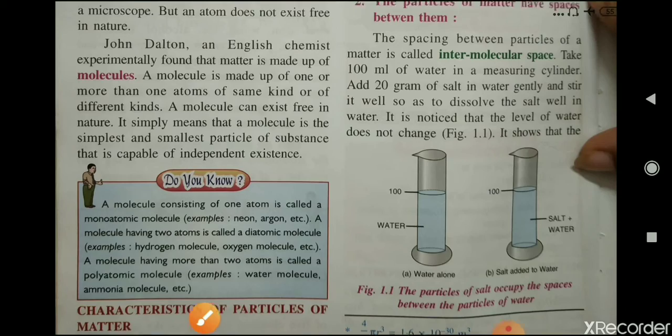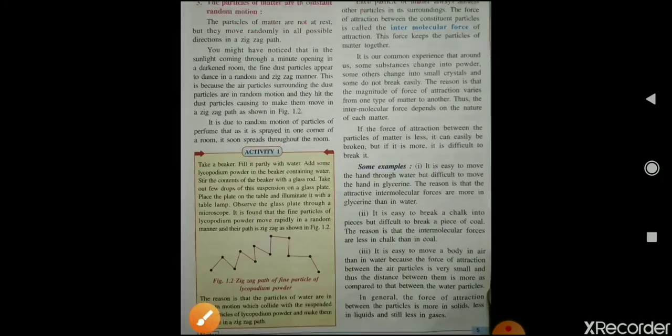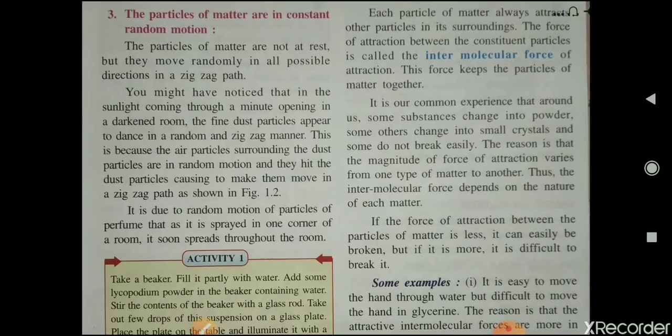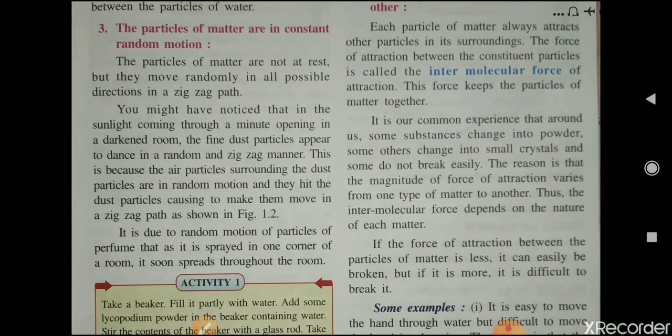Now the third property is that particles of matter are in constant random motion. The particles of matter are not at rest, but they move randomly in all possible directions in a zigzag path. They always move. They are randomly moving in all possible directions.